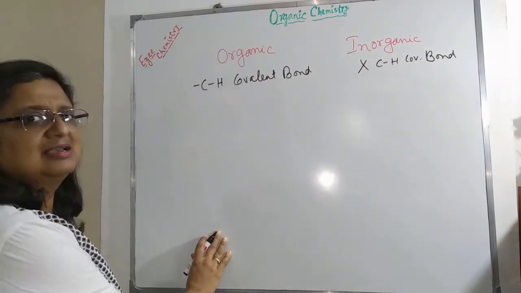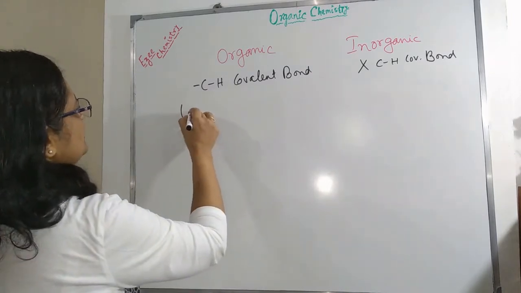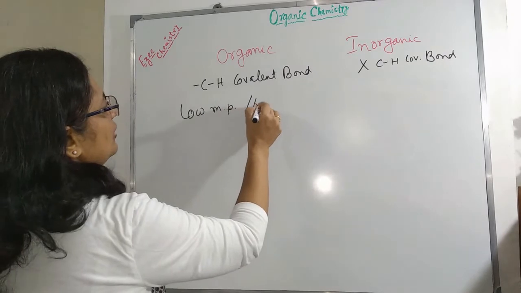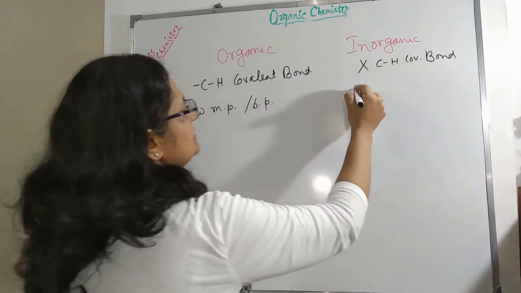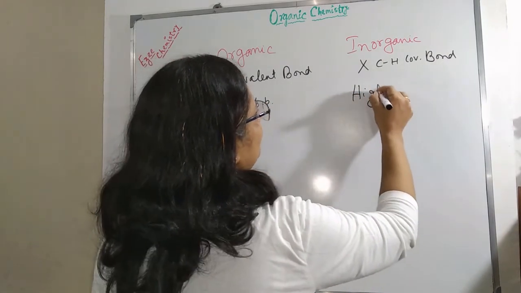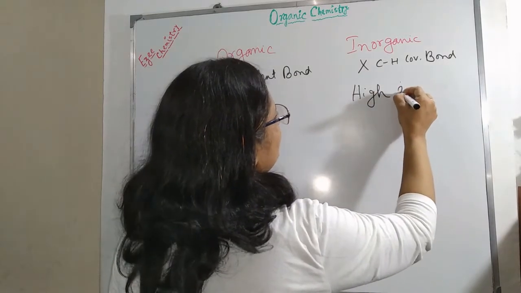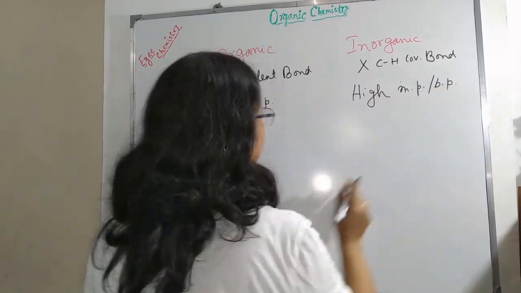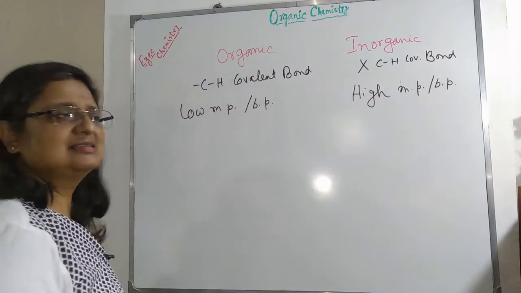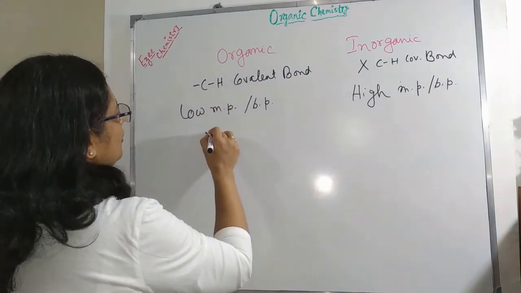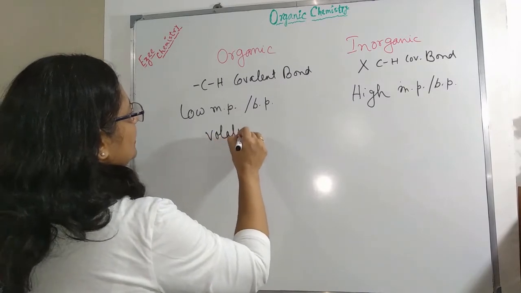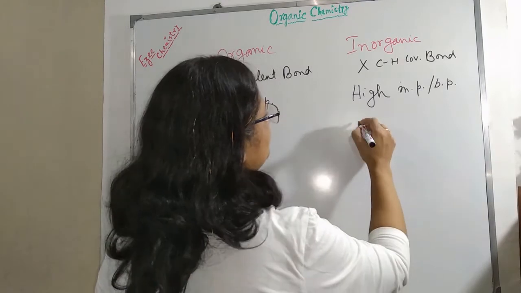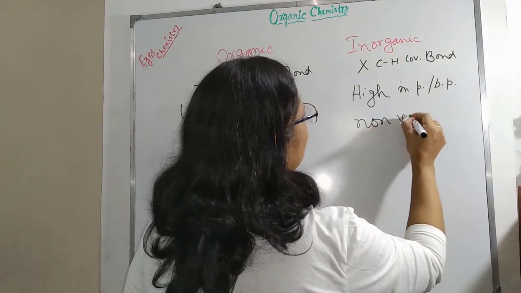Next one is they have mostly low melting point and boiling point, whereas inorganic compounds have high melting point and boiling point. This results in making most of the organic compounds volatile, whereas most of the inorganic compounds are non-volatile.